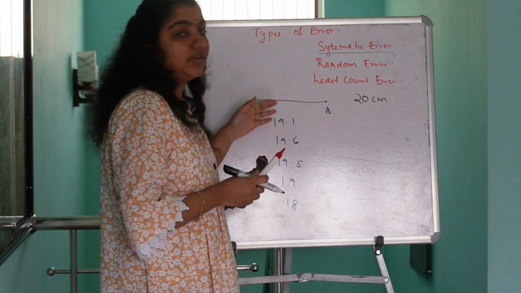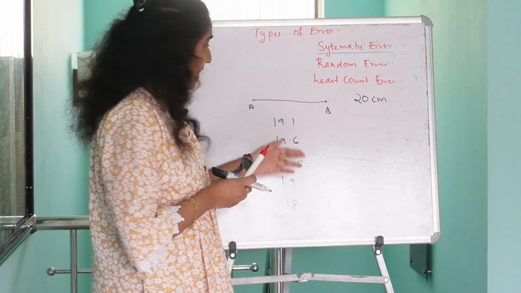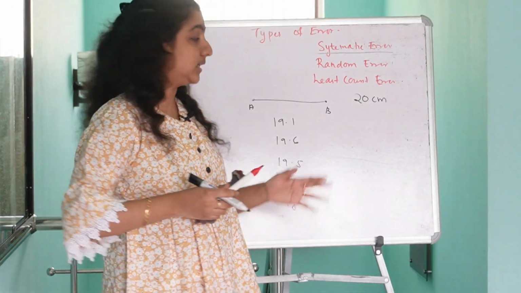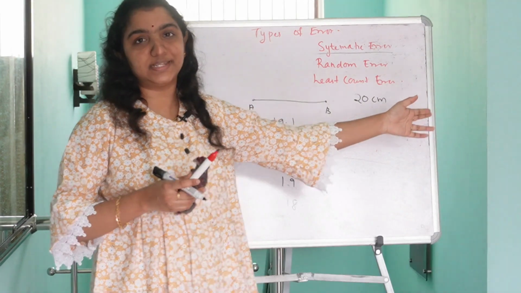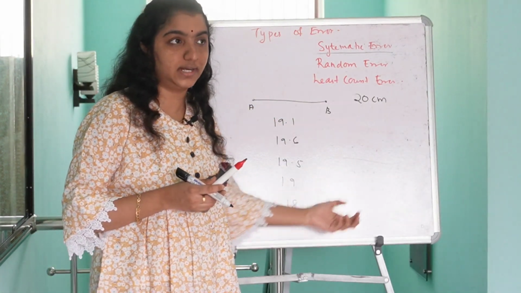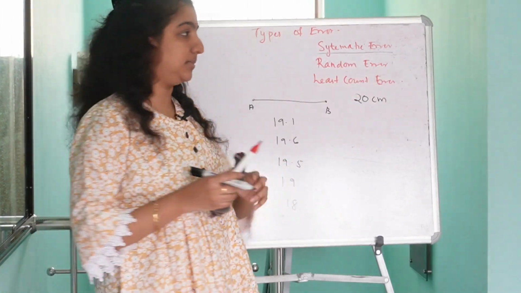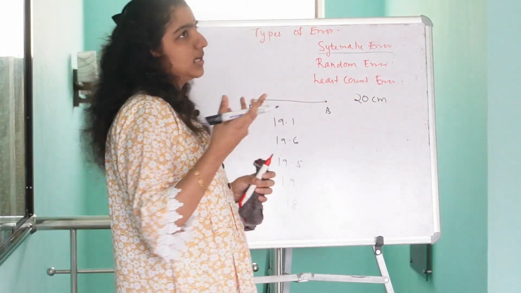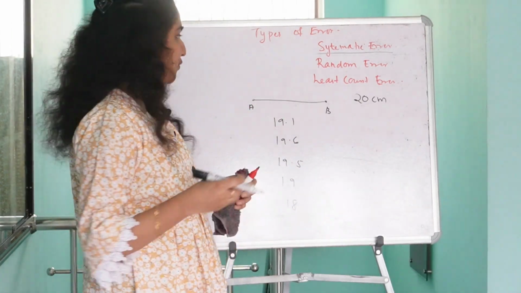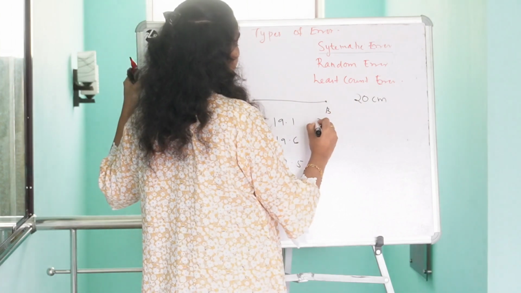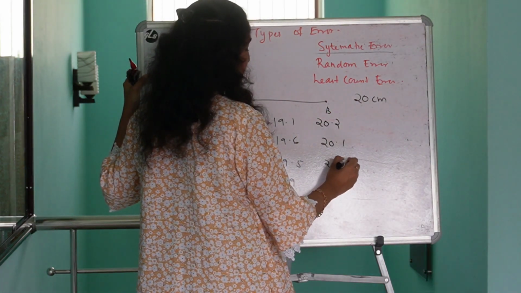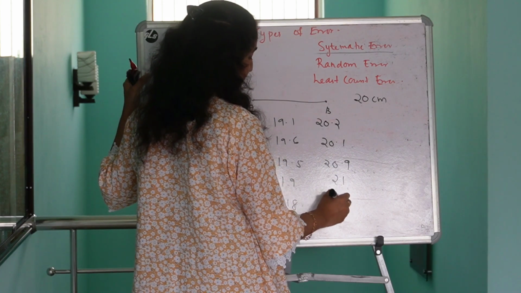So here we can see that all the measurements I got here are less than 20 centimeter. Again, suppose I am using another instrument for measuring the length of AB some 5 to 6 times, and I got the values as 20.2, 20.1, 20.9, 21, 22.